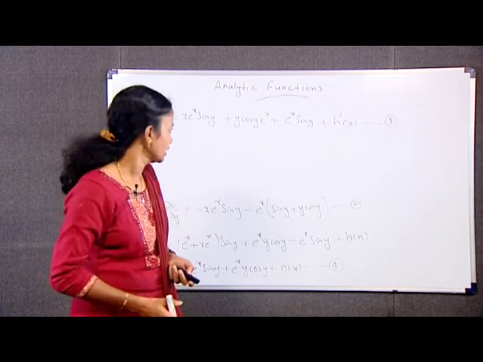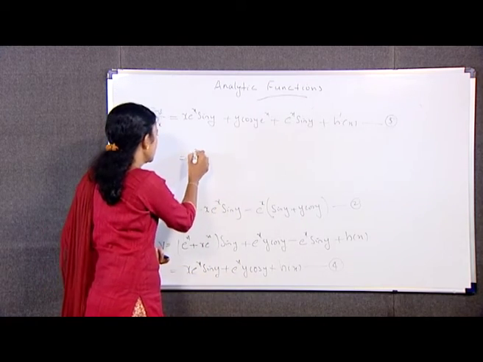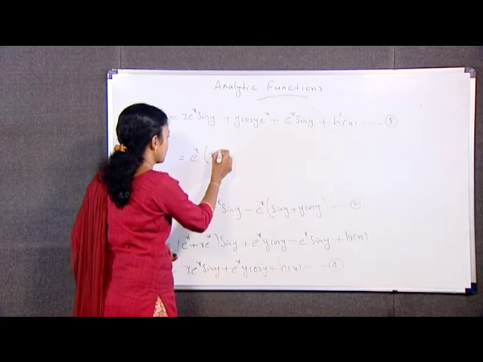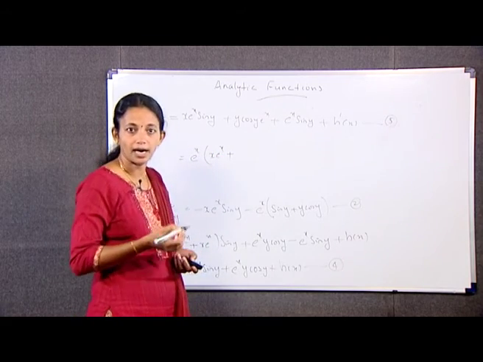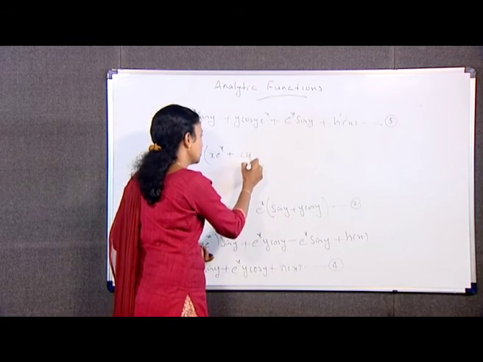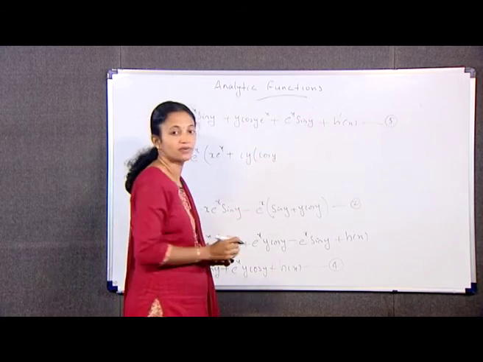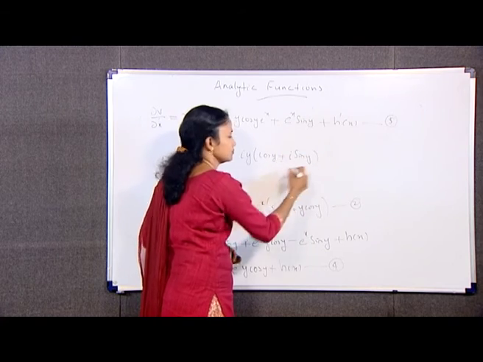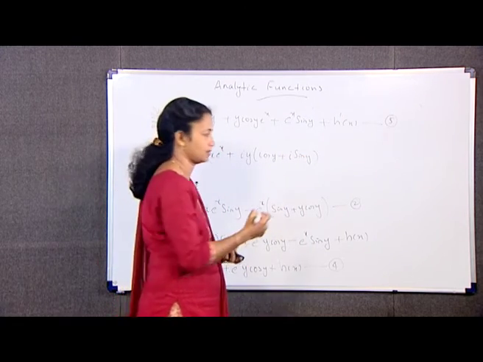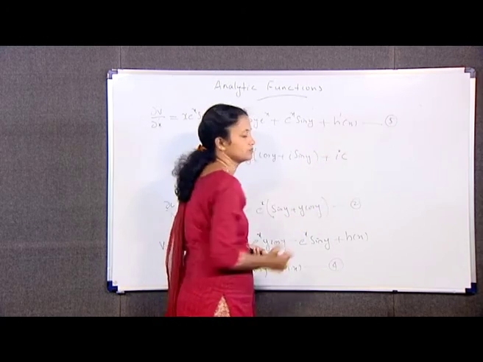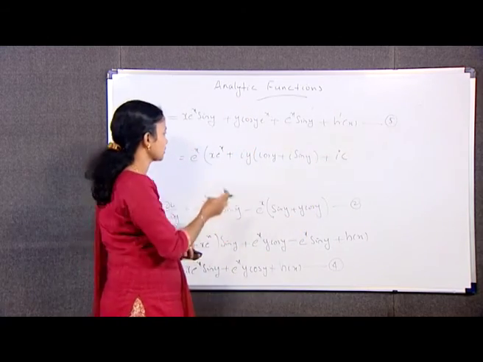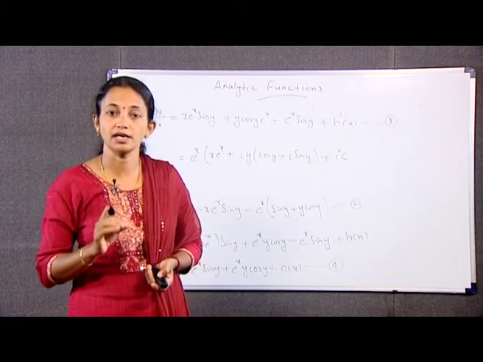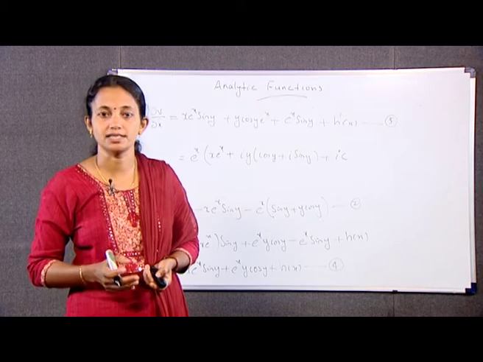That is equal to e^x into x e^(iy) plus iy, in the brackets we have cos y plus i sin y, plus ic. I am taking e^x outside, that is e^x into x e^(iy) plus iy e^(iy) plus ic.